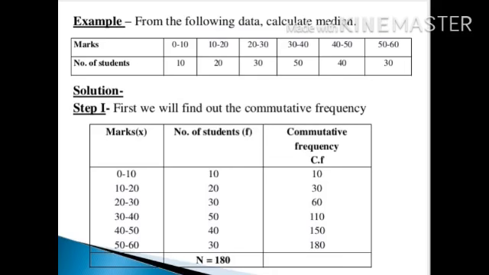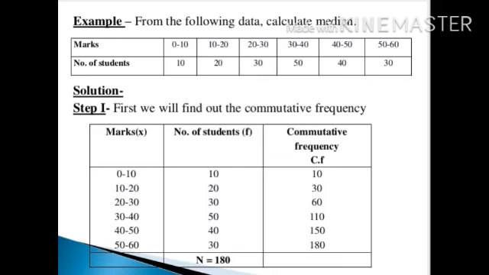Cumulative frequency means, see, can you see the class interval 0 to 10 and number of students is 10. So what you have to do is write the first frequency as it is, that is 10, and keep on adding to the next frequency. What is your next frequency? In 10 to 20 it is 20. Just add 10 plus 20, you get 30. Now you add 30 plus 30 because that is your next frequency, you get 60. Now again you add 60 plus 50, you get 110. Again you add 110 plus 40, you get 150. 150 plus 30, you get 180.